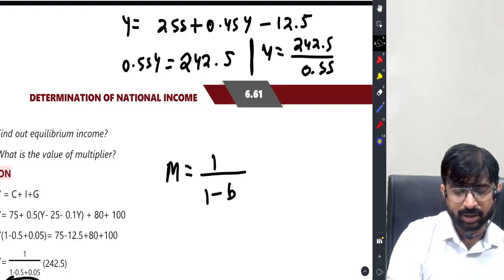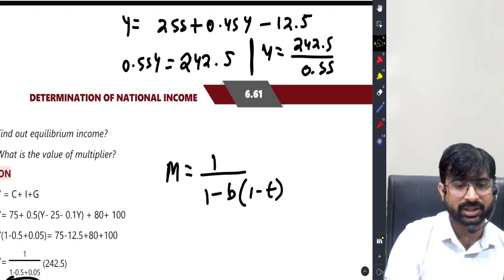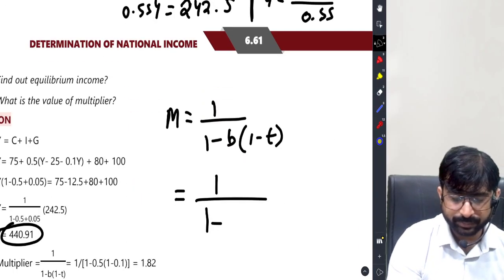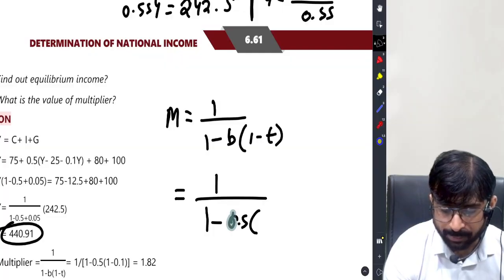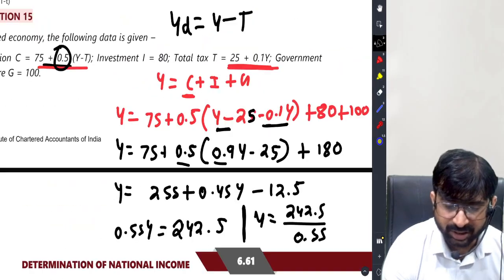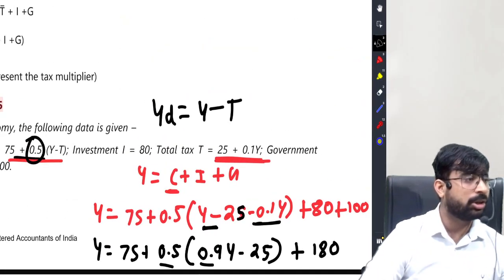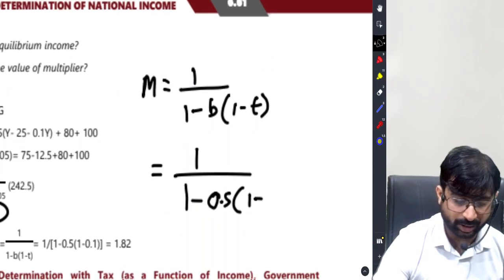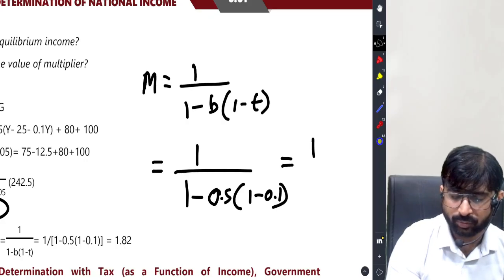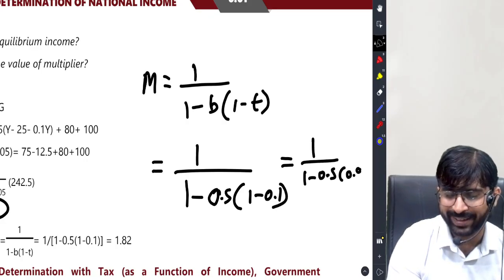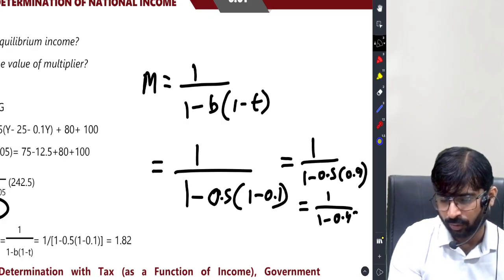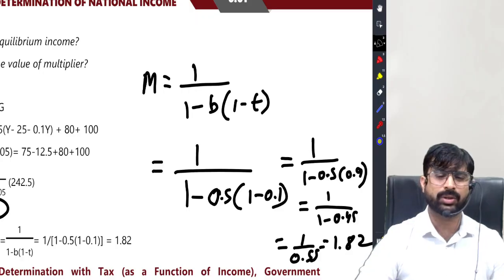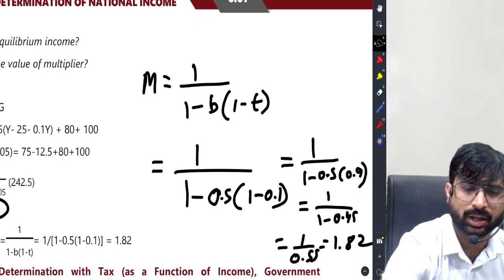Now the multiplier is 1 by 1 minus b into 1 minus t. And 1 minus b was how much? Class, b was 0.5, right? And this 1 minus t that I am saying, this is the t that depends on income level. Which t depends on income level? 0.1. So you will write 0.1 here. So 1 by 1 minus 0.5 into 0.9, 1 by 1 minus 0.45, 1 by 0.55. 1 by 0.55 is 1.82 or whatever value you get, that is your answer.